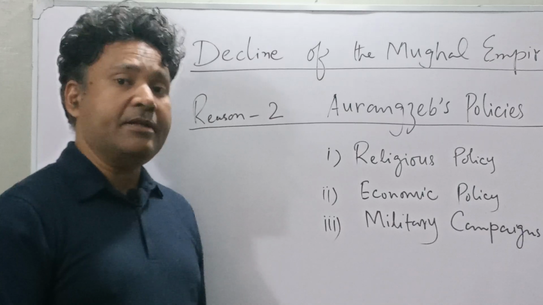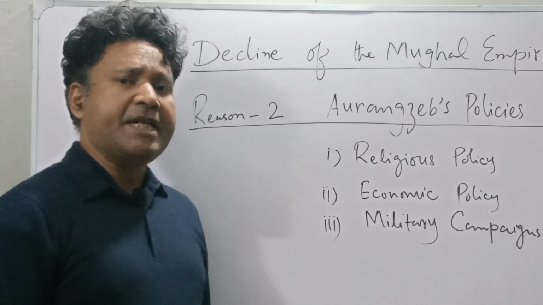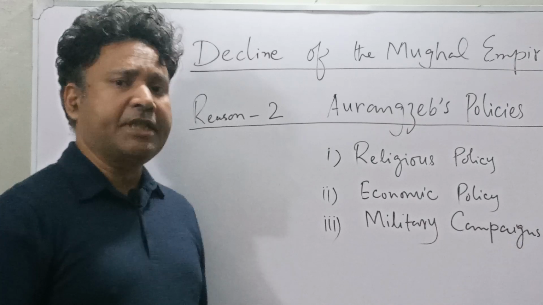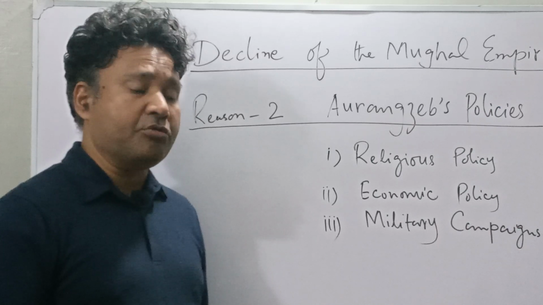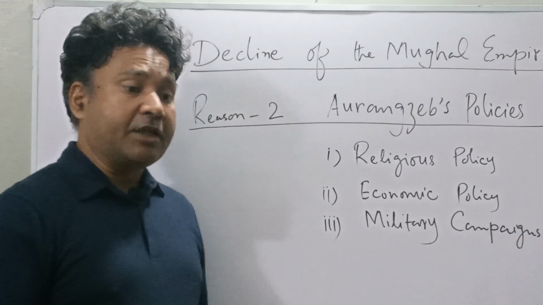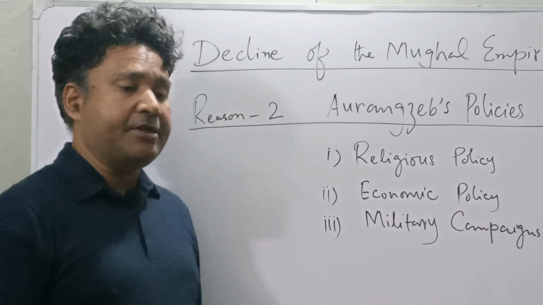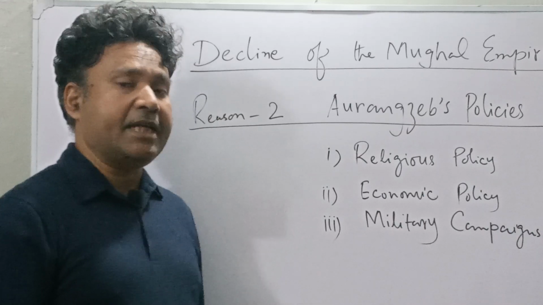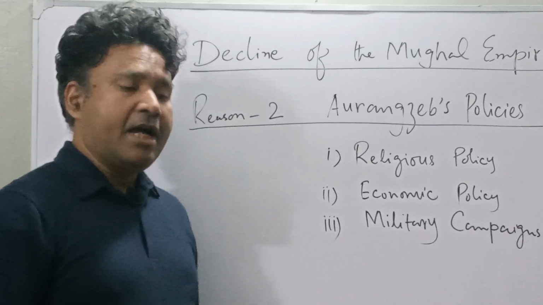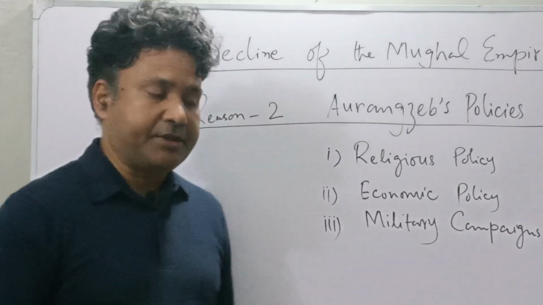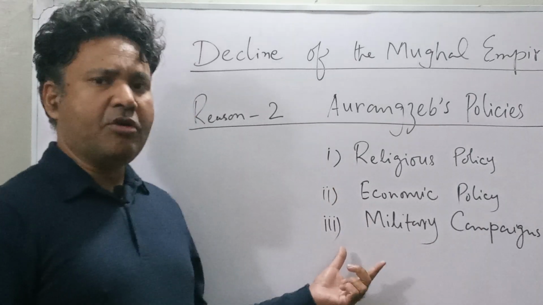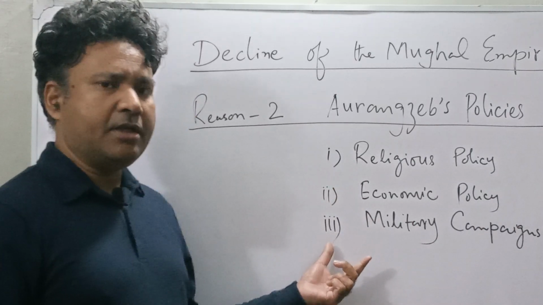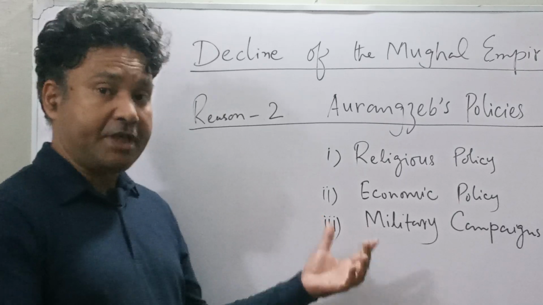But there is a second view that is based on the argument that Aurangzeb wanted to meet the cost of his military campaigns. So that basically compelled him to introduce new taxes. Basically, all these policies led to heavy taxation.